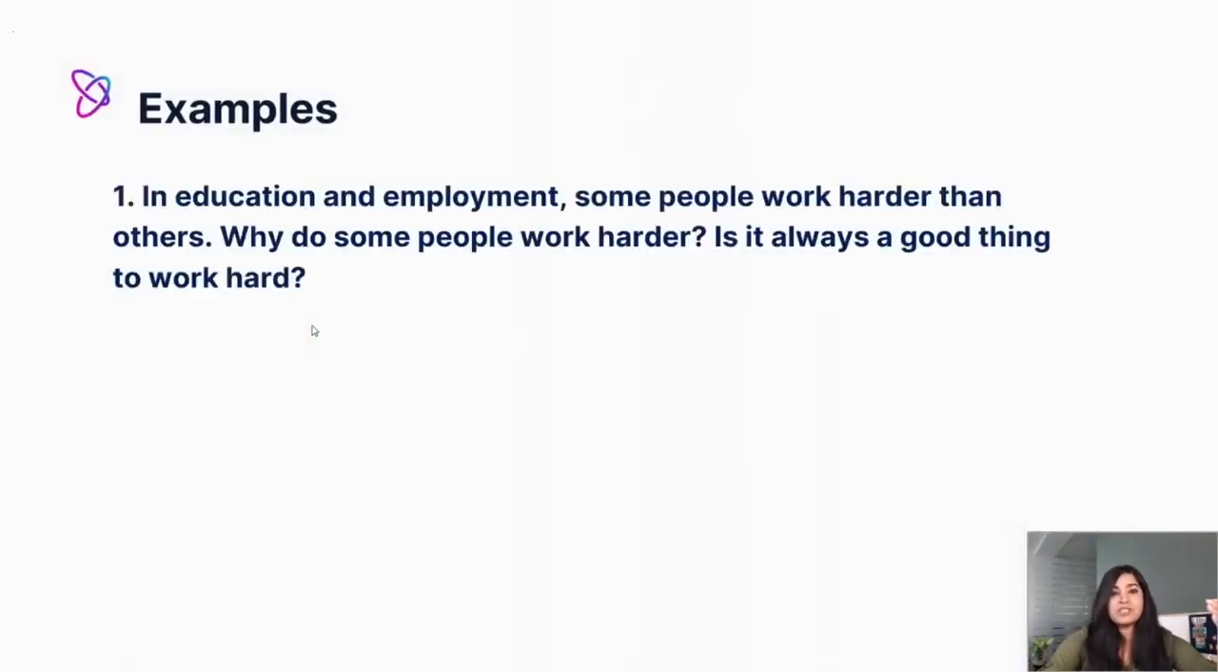Here are some examples. First of all, here we go. In education and employment, some people work harder than others. Why do some people work harder? Is it always a good thing to work hard? So with this example, you have the lead-in statement, which is in education and employment, some people work harder than others. That is just giving us an idea as to what the question is all about and giving us a starting thought as well. Then we move on to the first part of the question, which is why do some people work harder? That's question number 1. And then question number 2, is it always a good thing to work hard?